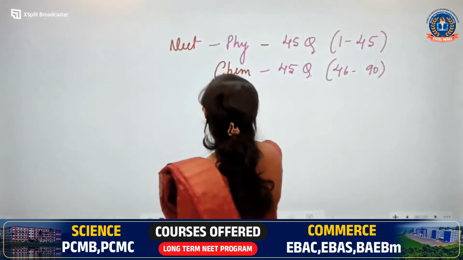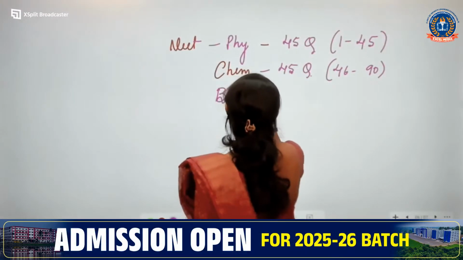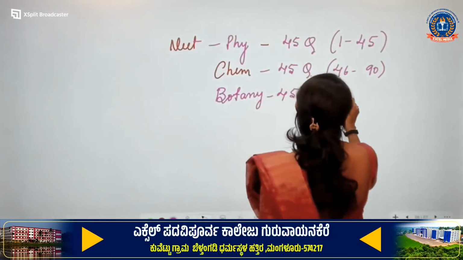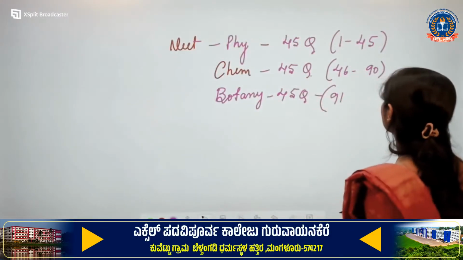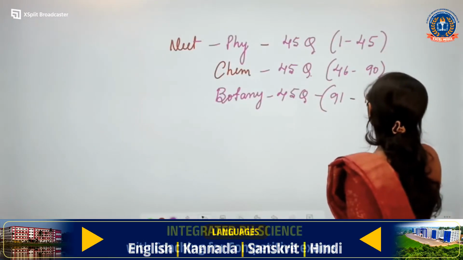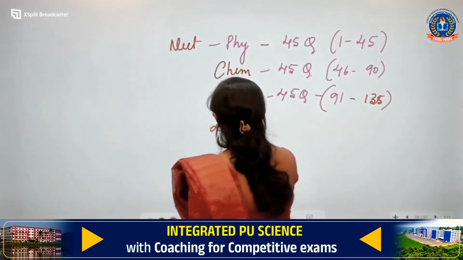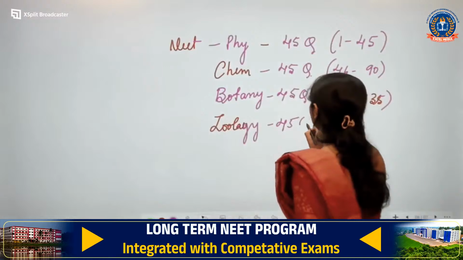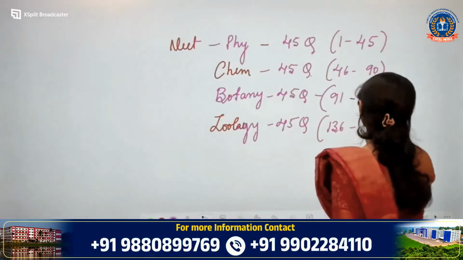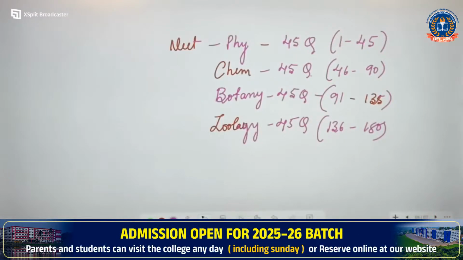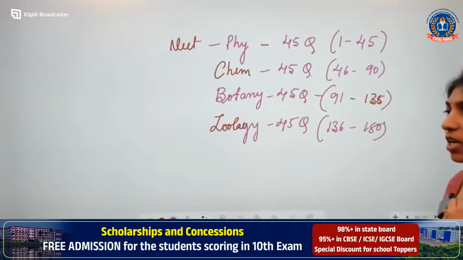Then you have the botany section, the next 45 questions, that is 91 to 135. Then zoology, 45 questions, 136 to 180. Is it clear? This is how the marks are distributed.